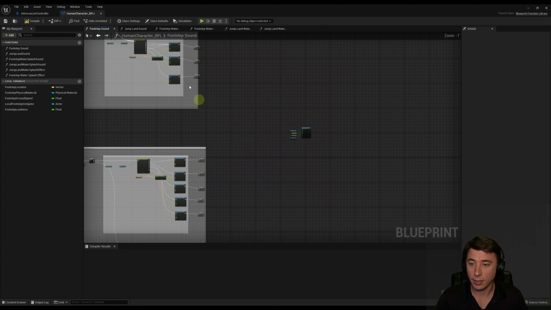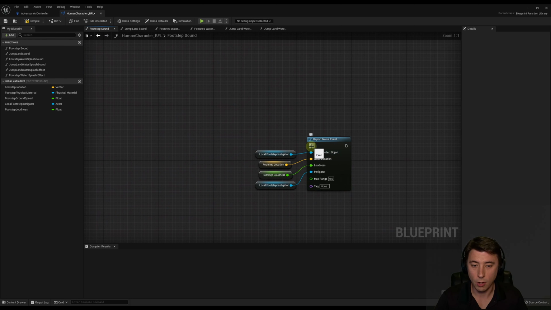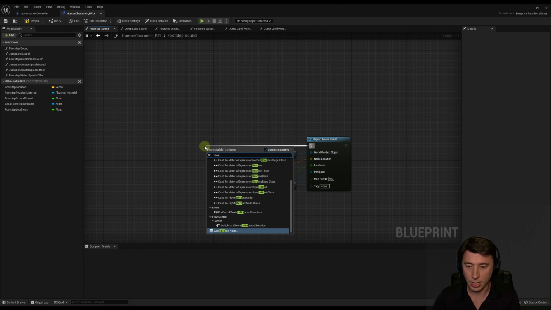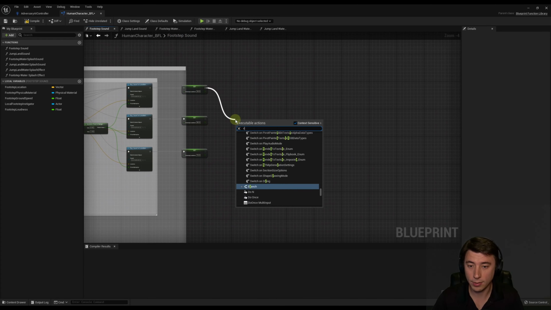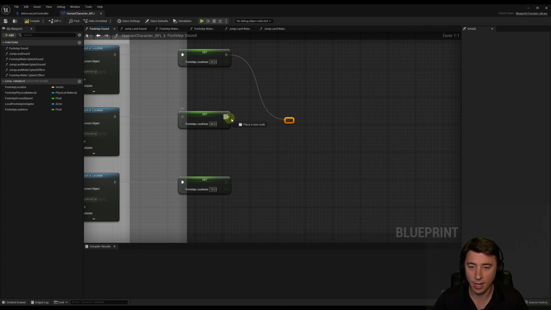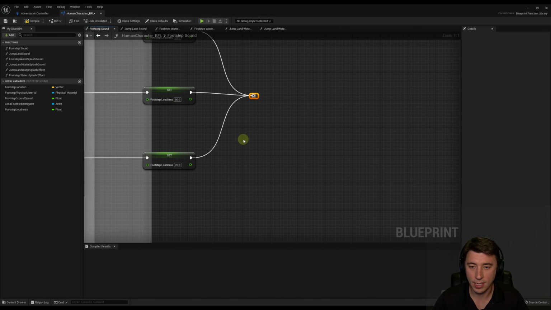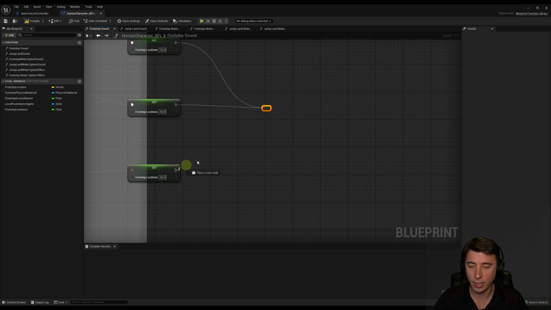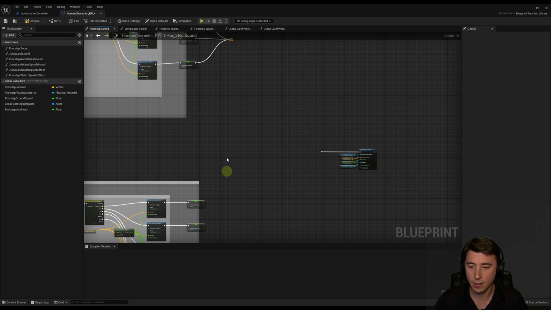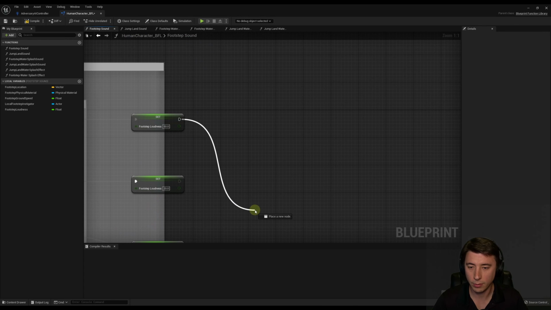So now I got to connect up every single one of these to this node. So the way I'm going to do that is drag out from here. We're going to do a reroute, and then we're going to do a series of reroutes to connect to reroute. So we're going to do a reroute here. This is kind of arduous. Sorry, I still think this is the easiest way to do this. And we're going to do the same thing over here. Reroute, basically connecting each of the 3 to a 1, and then each of those 1s to its own 1.